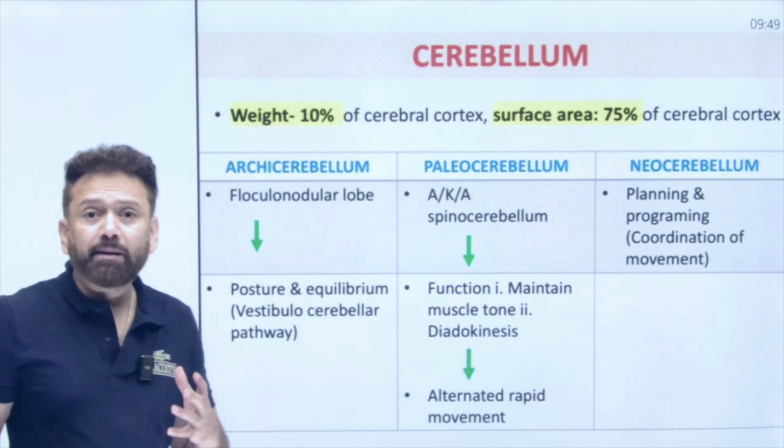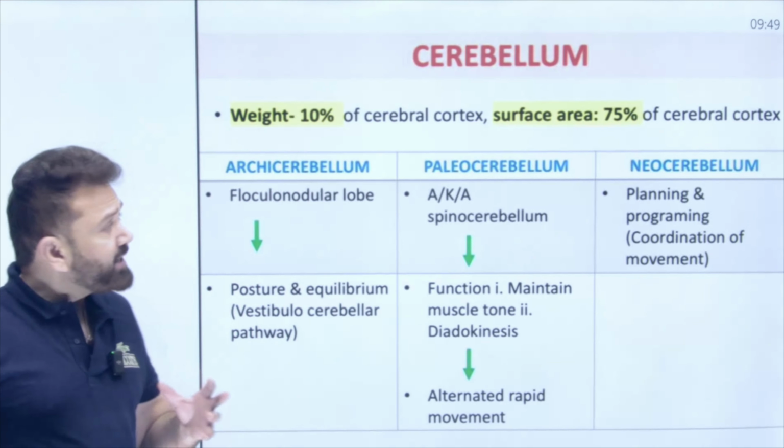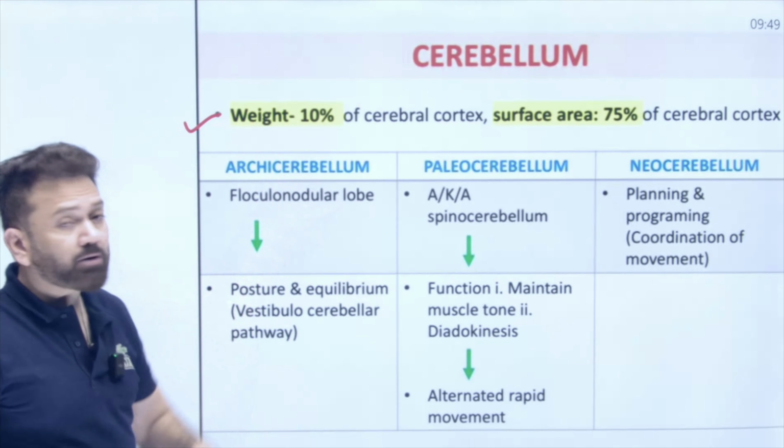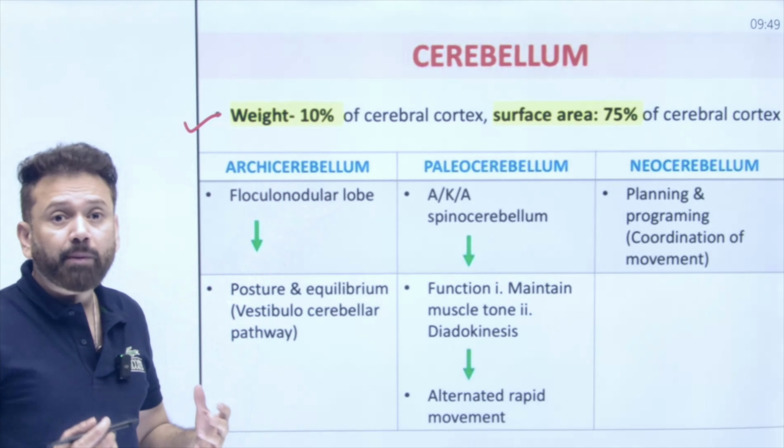Now comes cerebellum. Weight is only 10% of the cortex, but surface area is 75% of the cerebral cortex. There are three parts of the cerebellum.